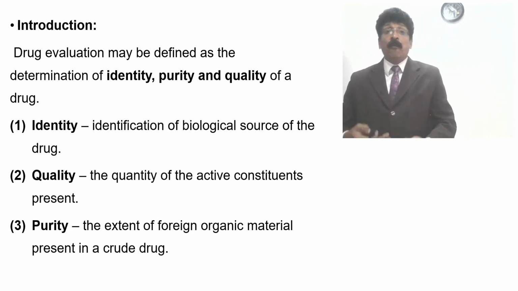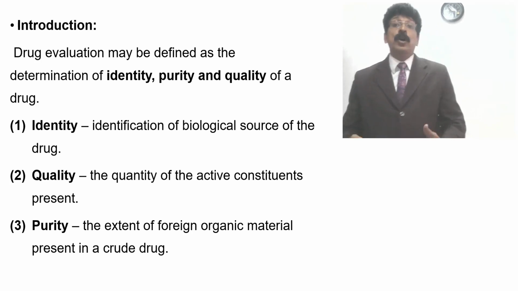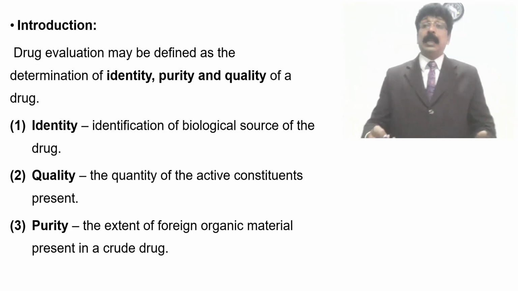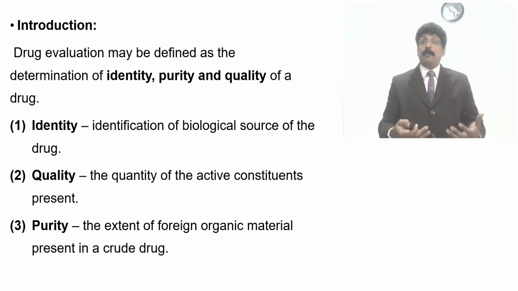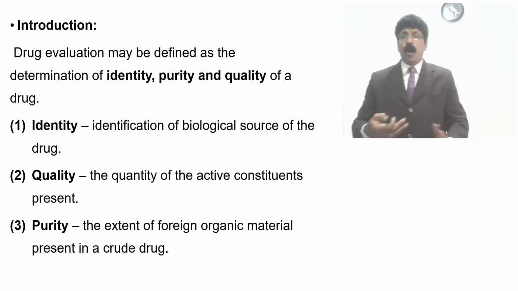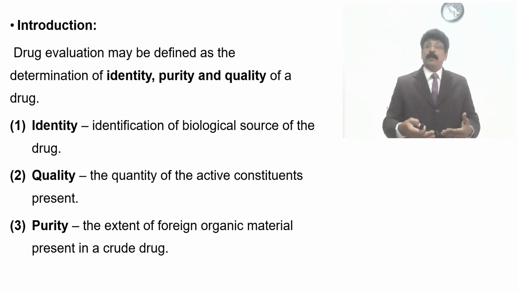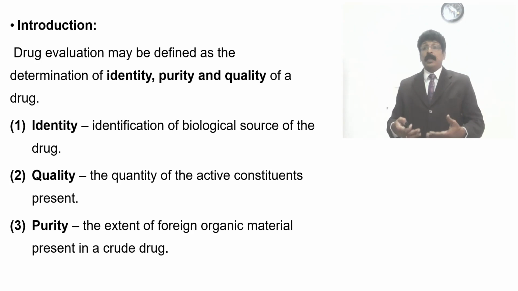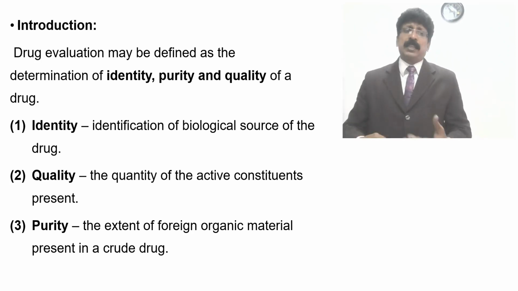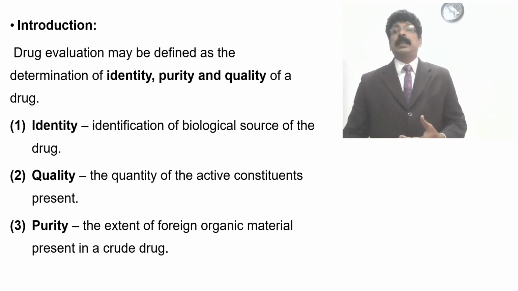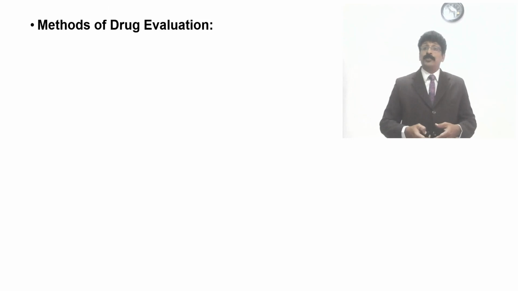For flower, sometimes it may also contain other parts, stem parts, which unintentionally may be present while collecting, or may not be removed. There will be difficulty, so how much can be present is given as limitations in the various standard books which govern, like pharmacopoeias. They give the limits for the extent of foreign organic matter present in the crude drug. All of this is purity, and this is what we are going to see in the evaluation.